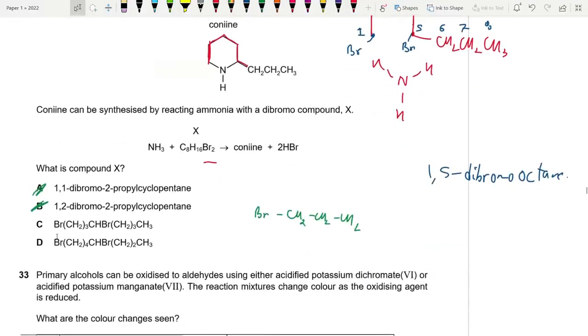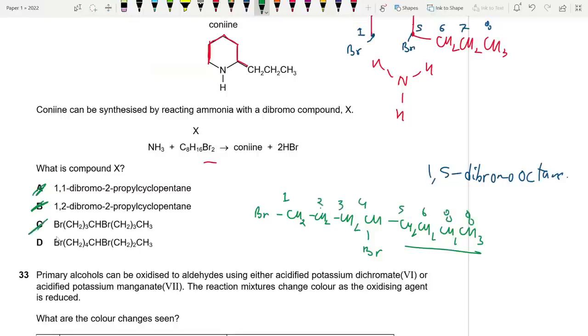Now I'm drawing C Br CH2 CH2 CH2. Then we have CH Br. Then CH2 CH2 CH2 CH3. In total we have 4 5 6 7 8 carbons. And where are they located? Carbon number 1 2 3 4 5 6 7 8. 1 and 4. That's why C is wrong. It has to be D.